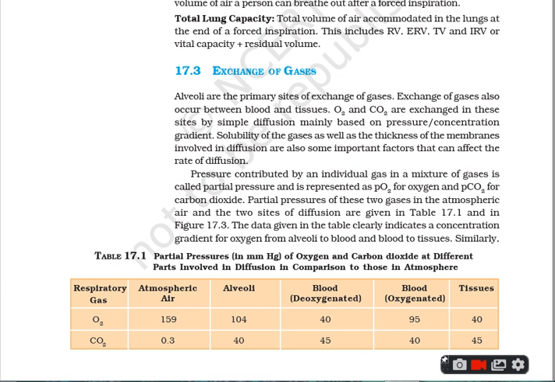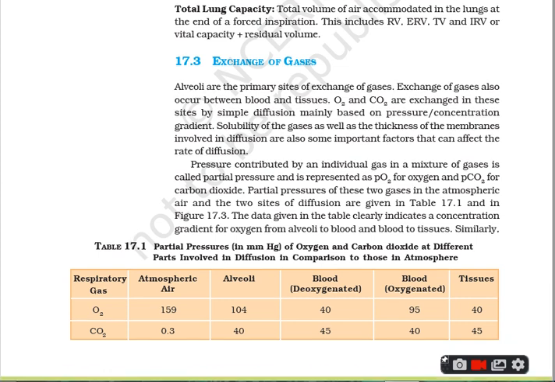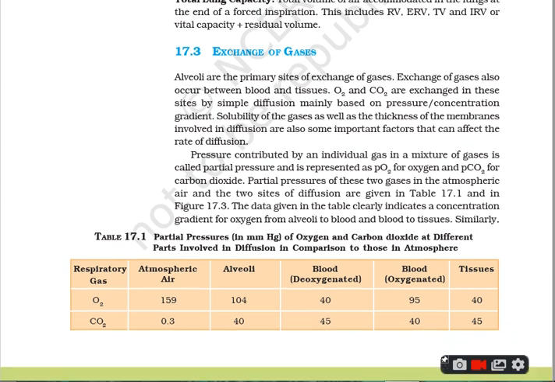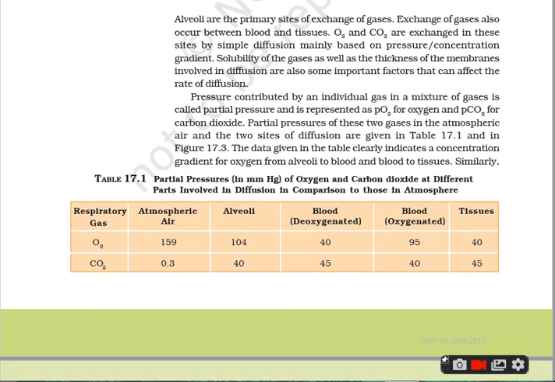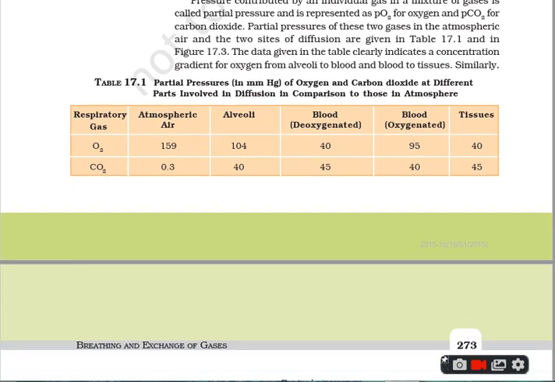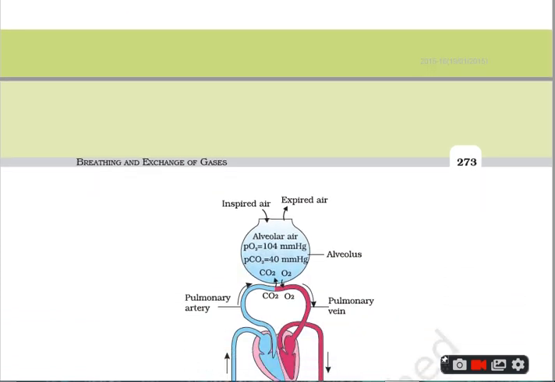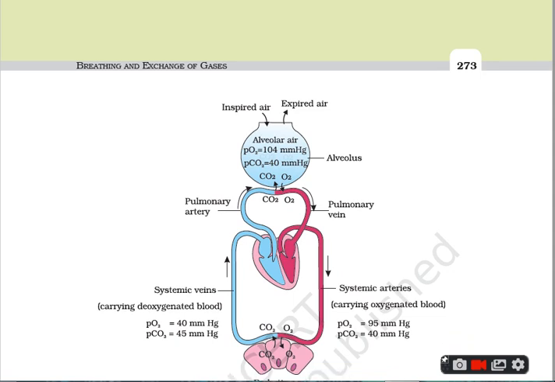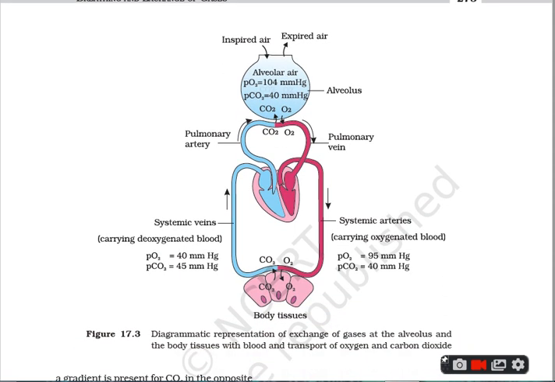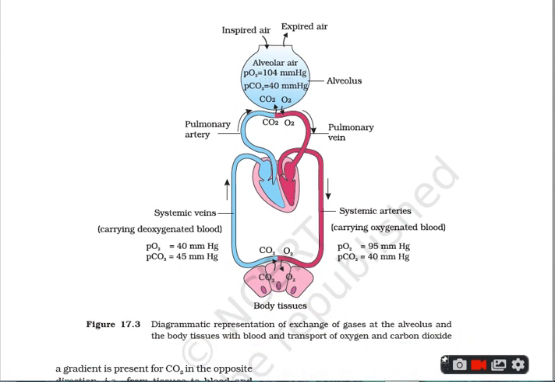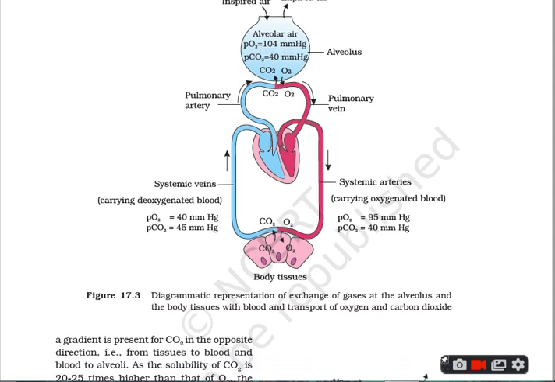Here we can further come to the process of the diffusion or the exchange of the gases. I am going to show you the diagram on page number 273 of your NCERT. Here you can see the diagrammatic representation of the exchange of the gases at the alveolus and the body tissues with blood and the transport of oxygen and CO2.